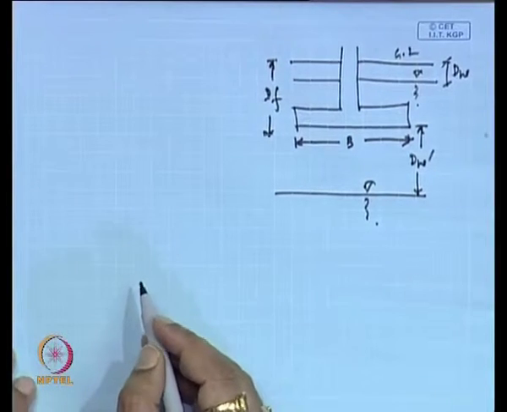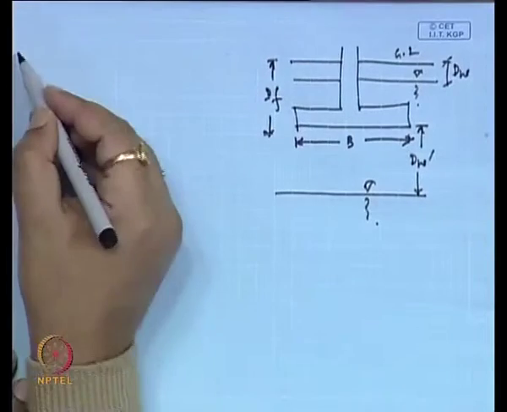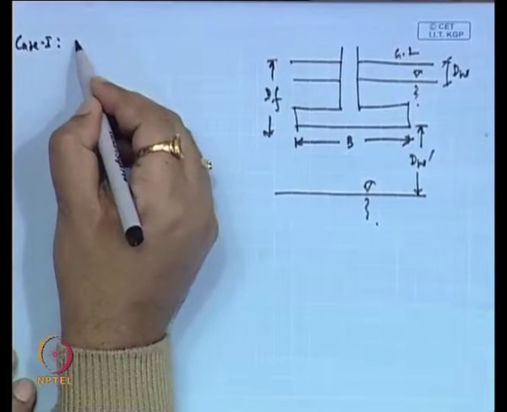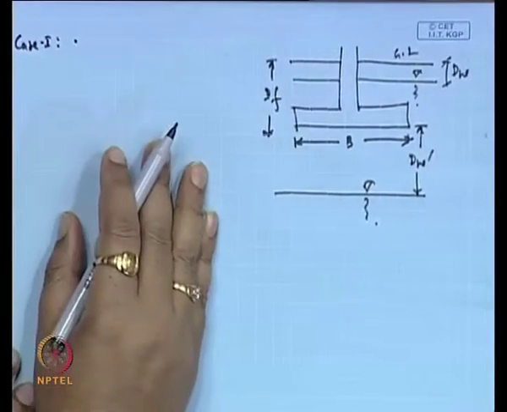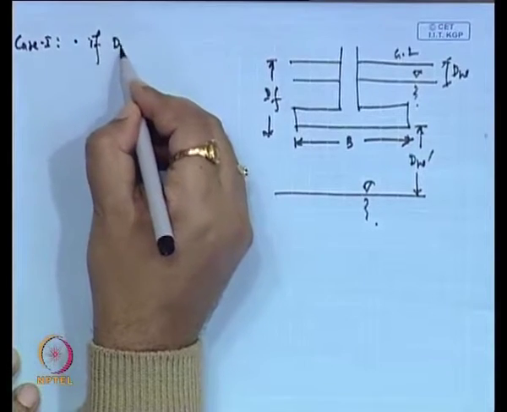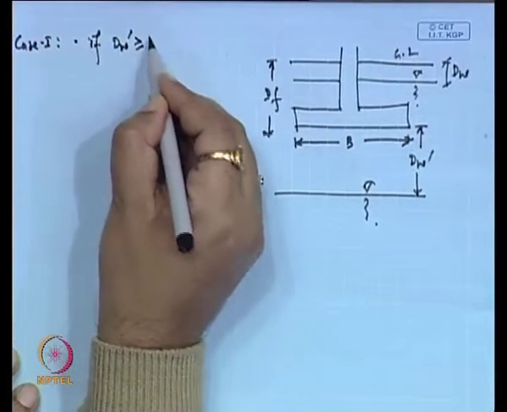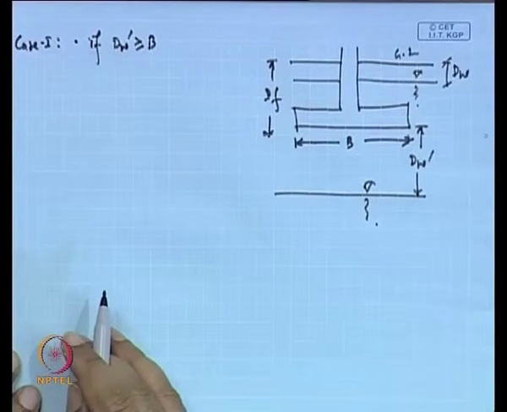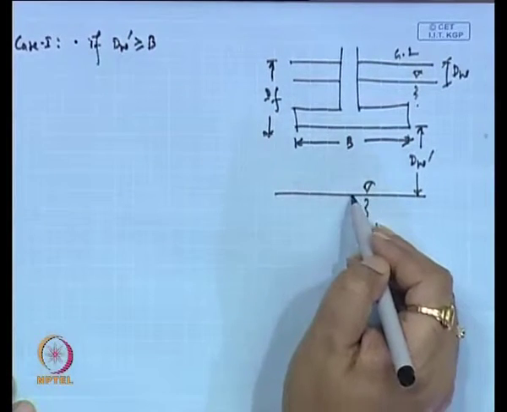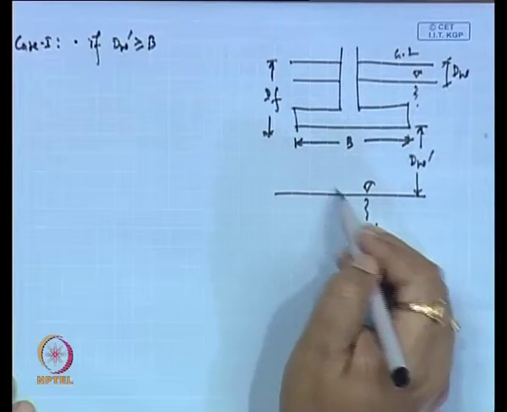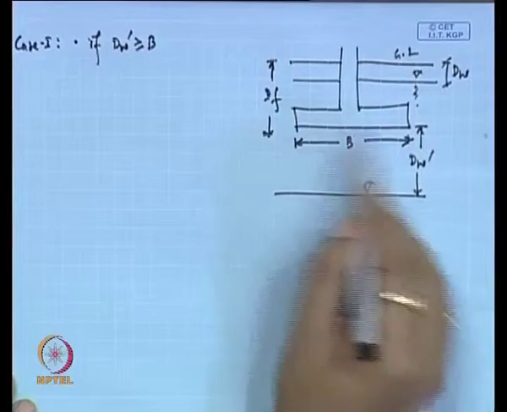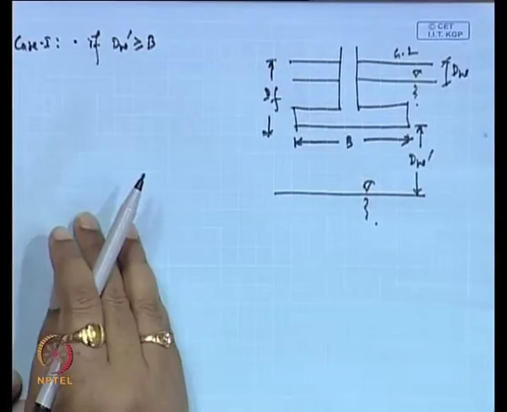Now, first case, case 1: if d_w' is greater than or equal to B. So the first case means the position of the groundwater table below the base is equal to or greater than the width of the foundation.